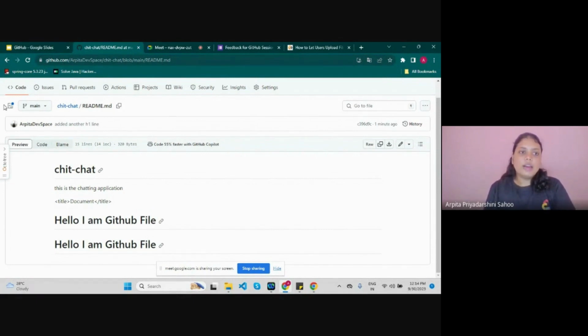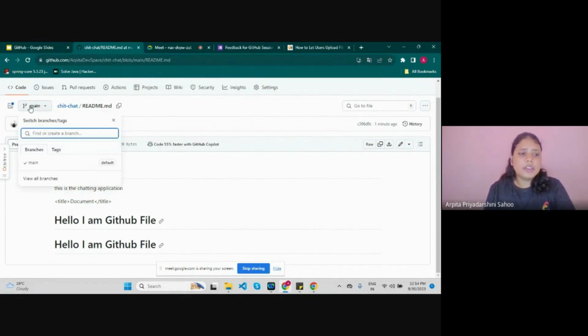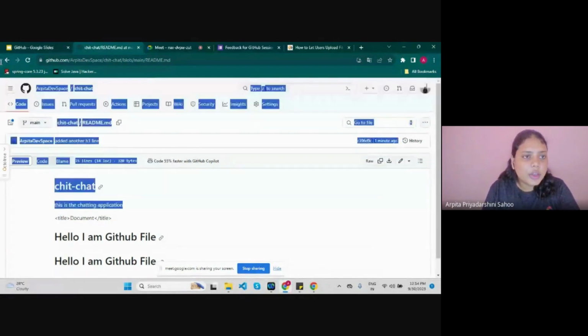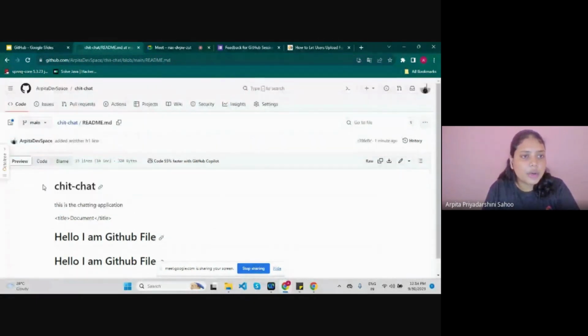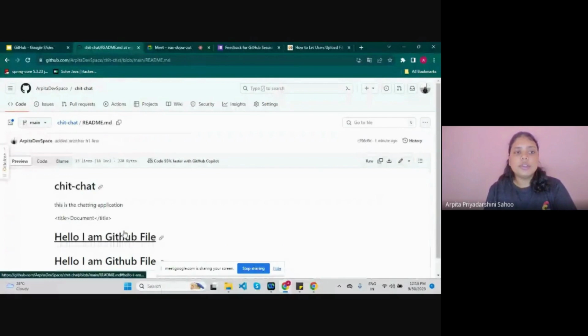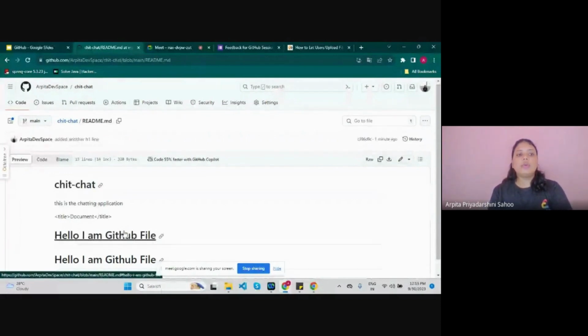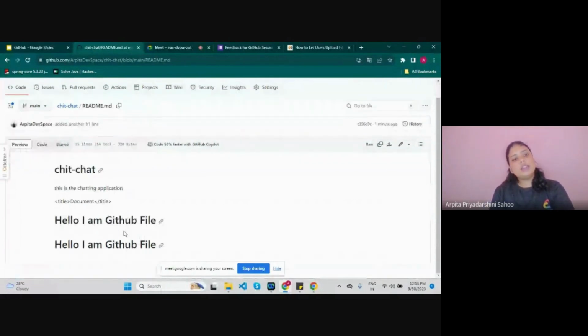That is the feature Git gives us, and we are going to see the main repository later. For all the code and every repository you create, the initial branch is main.